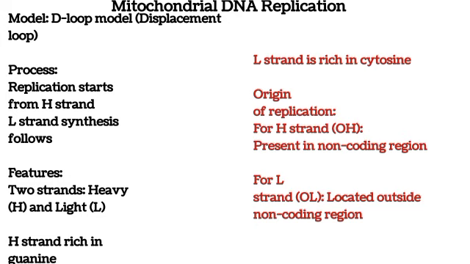There are 2 strands. One of the strands is heavier than the other. The heavier one has more purines, like guanine, while the L strand is the other strand, which is lighter. It is called the light strand because it is rich in pyrimidines, such as cytosine.